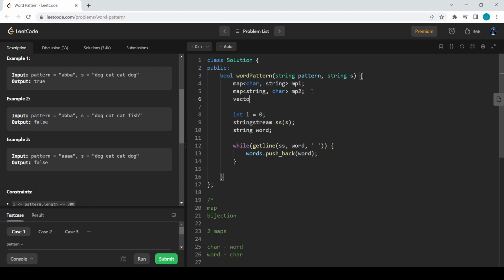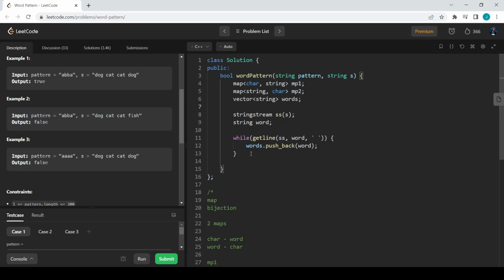This string stream is helpful to separate sentences by some delimiter. So vector of strings words. So now we have a words vector, and now it is easy to traverse. We can first have the base condition. What is the base condition?